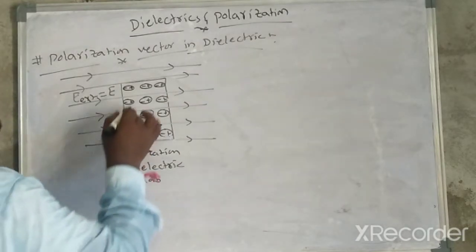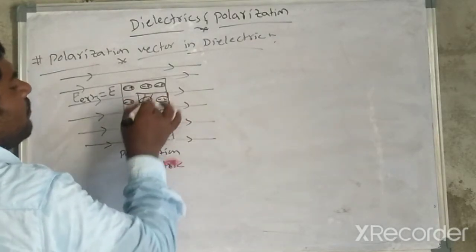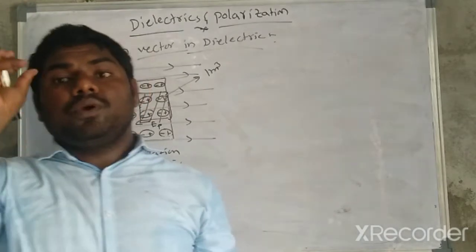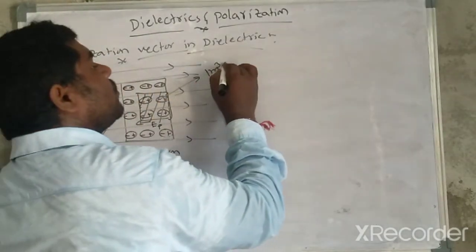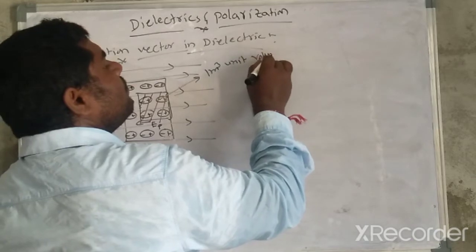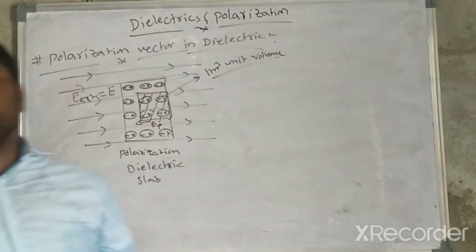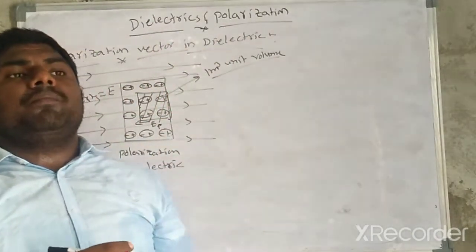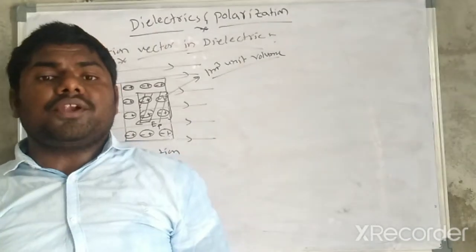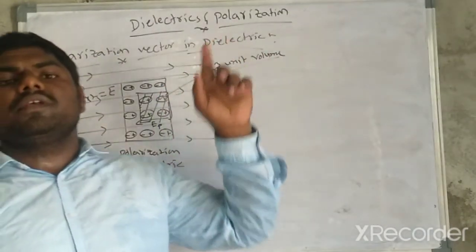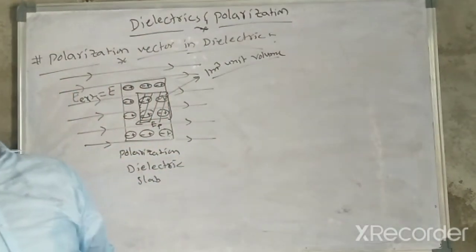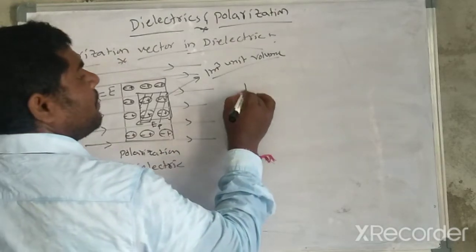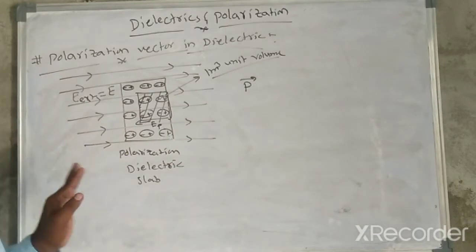So these dipoles produce an electric field E_P. Let us consider a small volume, one meter cube, unit volume. The definition of the polarization vector in a dielectric: the total dipole moment of the medium per unit volume is termed the polarization vector of this medium, denoted by P bar.